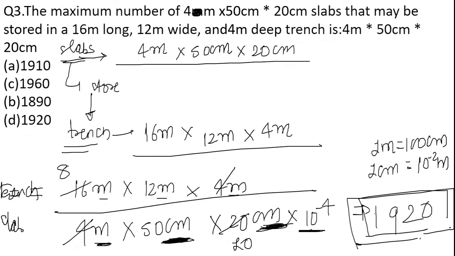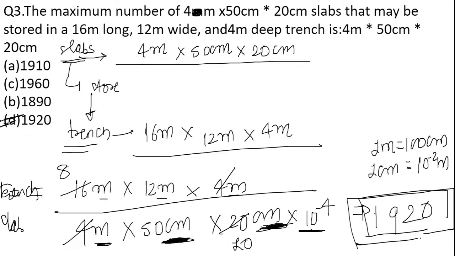Got it? So the answer for the given question is option D. Now this is the type of question that can be directly asked in the examination, and such questions have been asked before in previous year question papers, if you look at them. We have seen such types of questions in the cube shape as well as in the cuboid shape.